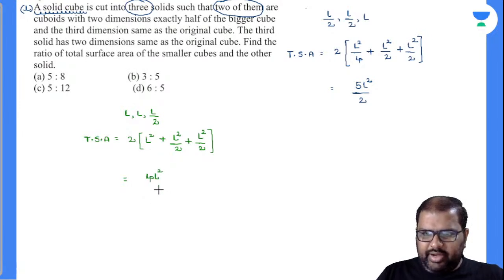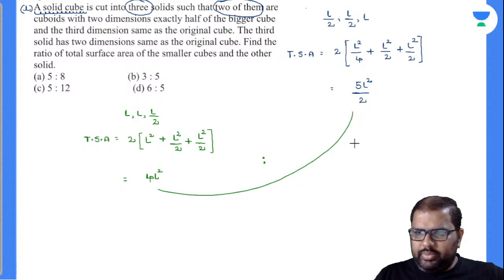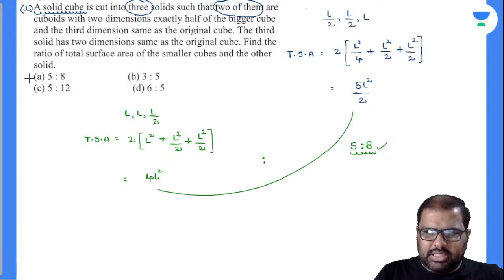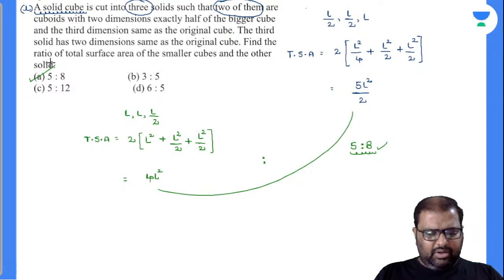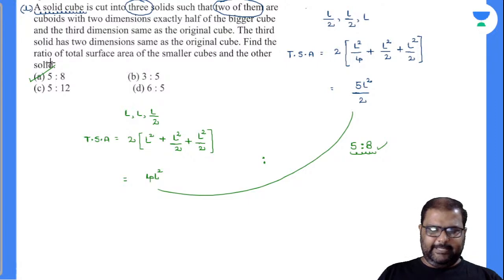Now you are asked to find out the ratio of these two surface areas, right? Automatically what will be the ratio there? Is it 5 is to 8? L square gets cancelled. This is the value there. As simple as that, right? And your option number A satisfies. Any of you got the logic? So detailed writing of the given data will help you to solve the question very easily.